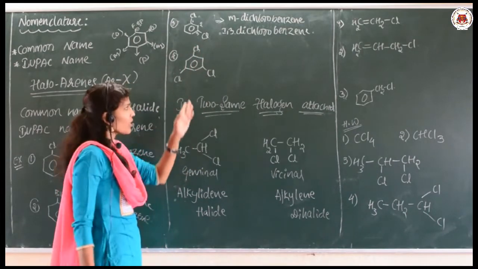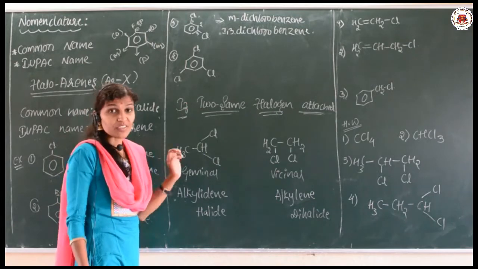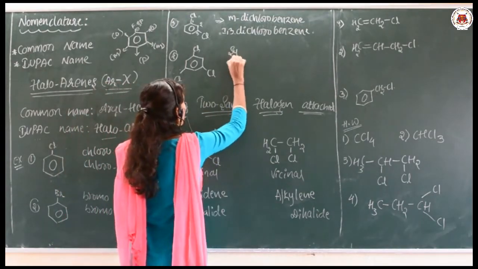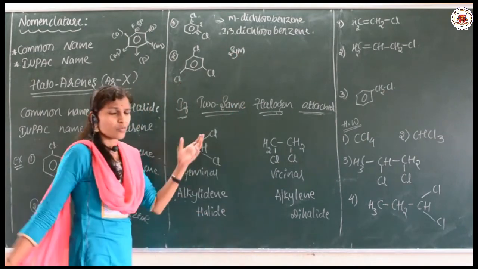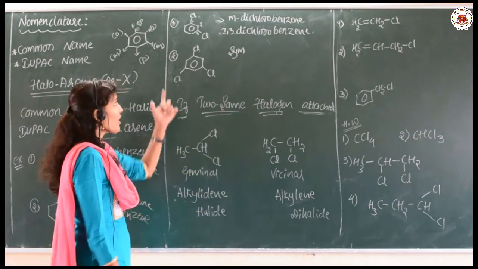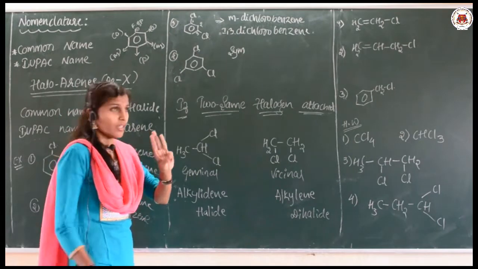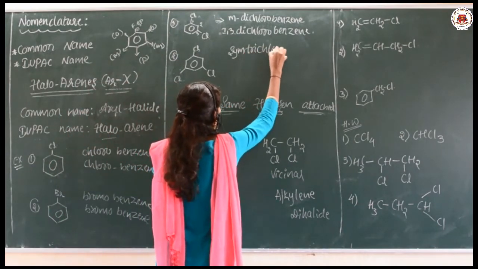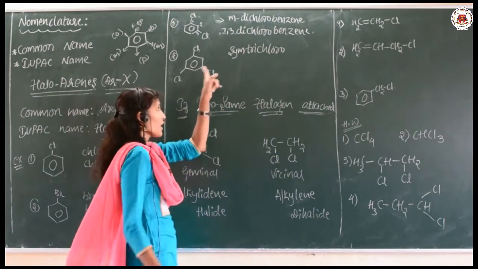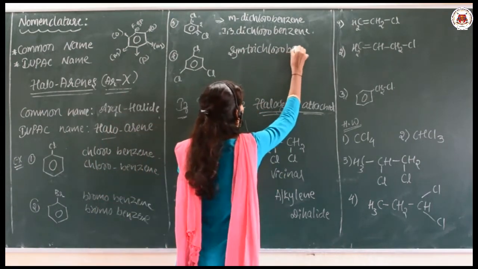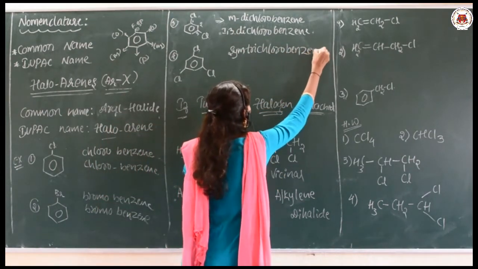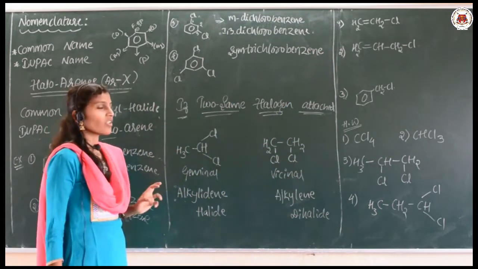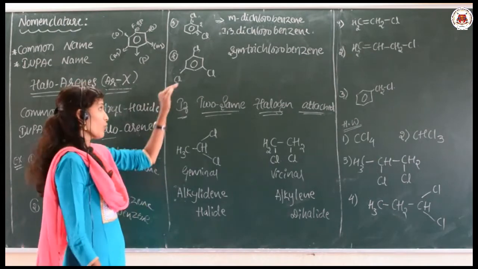That is why this is symmetrical. In common naming, we include symmetrical, shortly written as sym. How many chlorines are there? Three. Symmetrical trichlorobenzene is the common name of this compound.